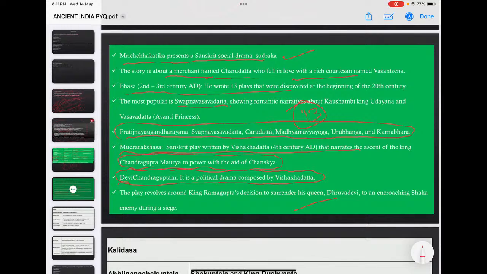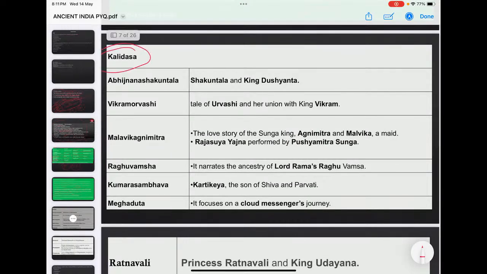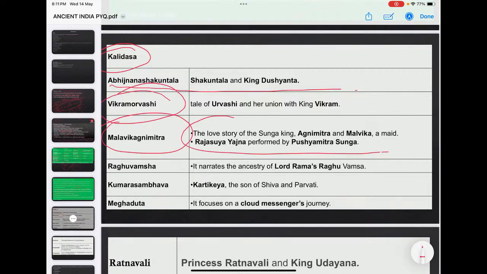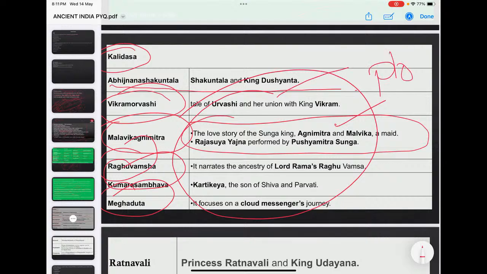These are some very popular Sanskrit literary works. Similarly, Kalidasa's famous dramas are Abhijnana Shakuntalam, Vikramorvashiyam, and Malavikagnimitra. Their themes are important. You remember, this was asked in previous exams also: the central plot, or the central story, of each drama. Raghuvamsha, Kumarasambhavam, Meghadootam are there. So just get an idea of the plot and the central theme. They ask about the plot, the author, the characters.